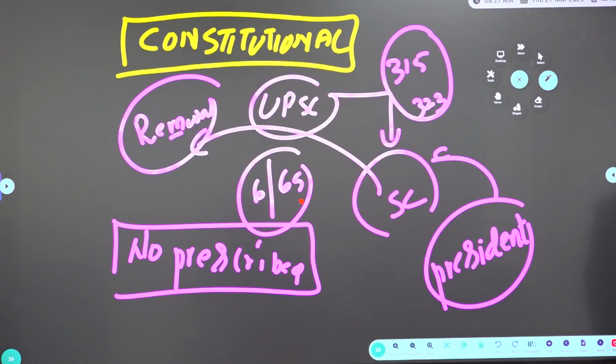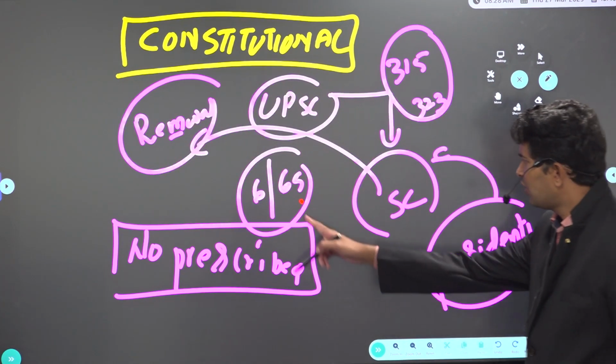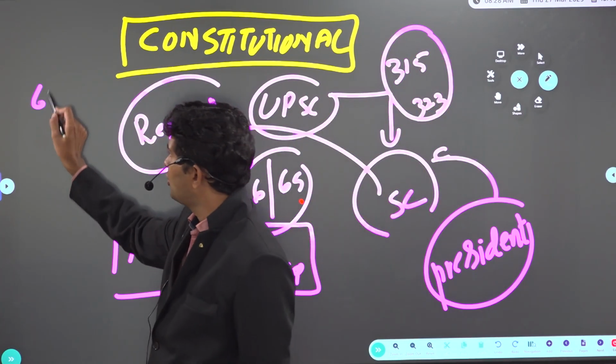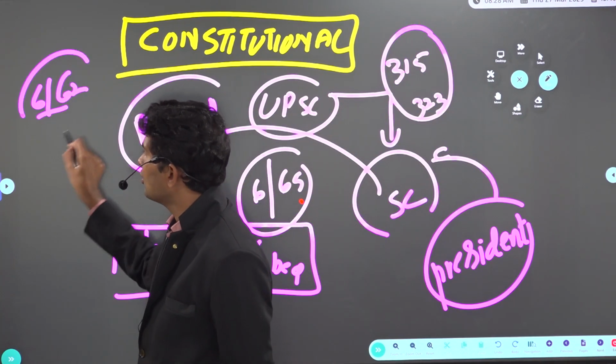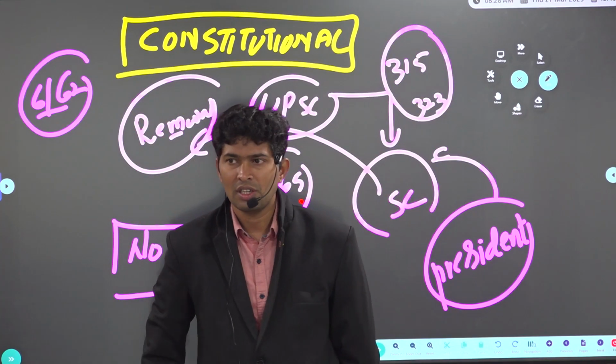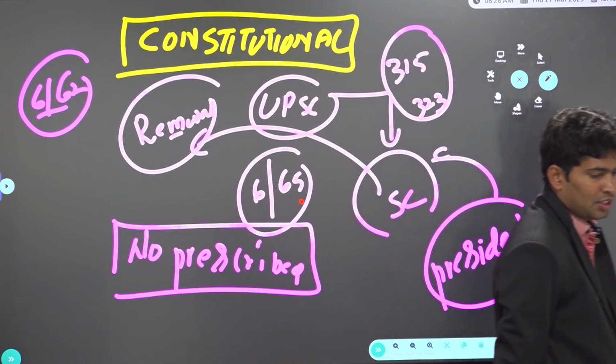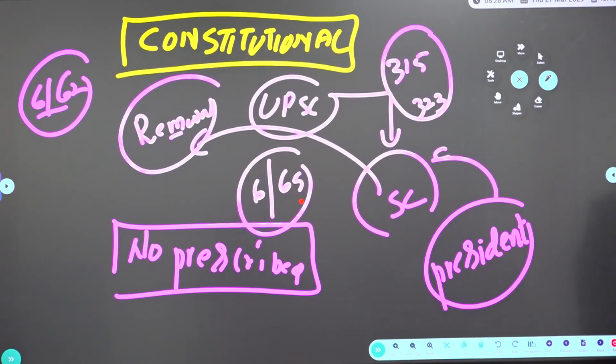Now again, State Public Service Commission: the only difference we need to remember is, not 6 or 65. State Public Service Commission is 6 or 62, so 6 years or 62 years of age, whichever is earlier. Again, who can remove the State Public Service Commission chairman? Governor or President? President only. Yes.